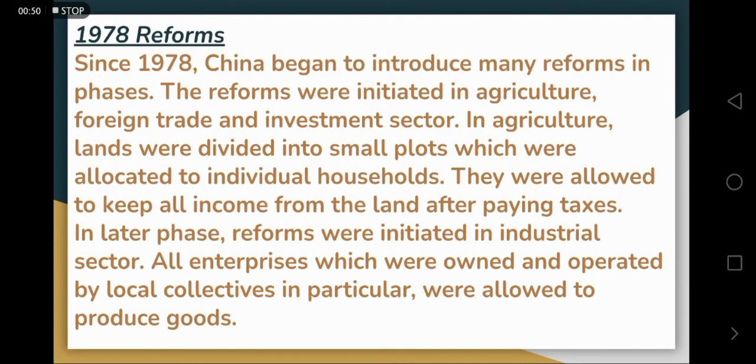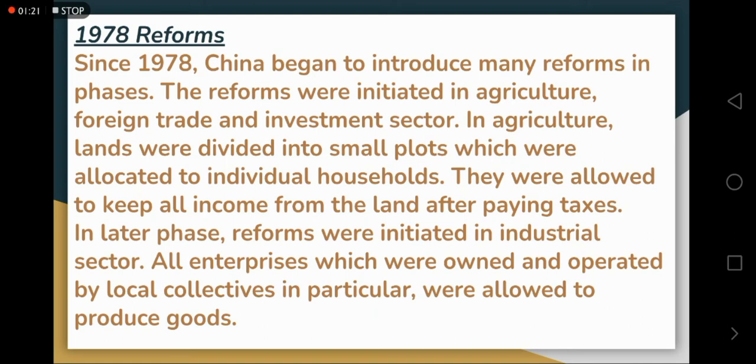See students, we know that China started its reforms in 1978. So unlike India and Pakistan, China did its reform process in a very systematic and phase-wise manner. Earlier, it focused on its agricultural sector and its foreign trade, and once the agricultural sector was improved, they divided the land into small plots and allocated them to the households so that they can do the work of agriculture.